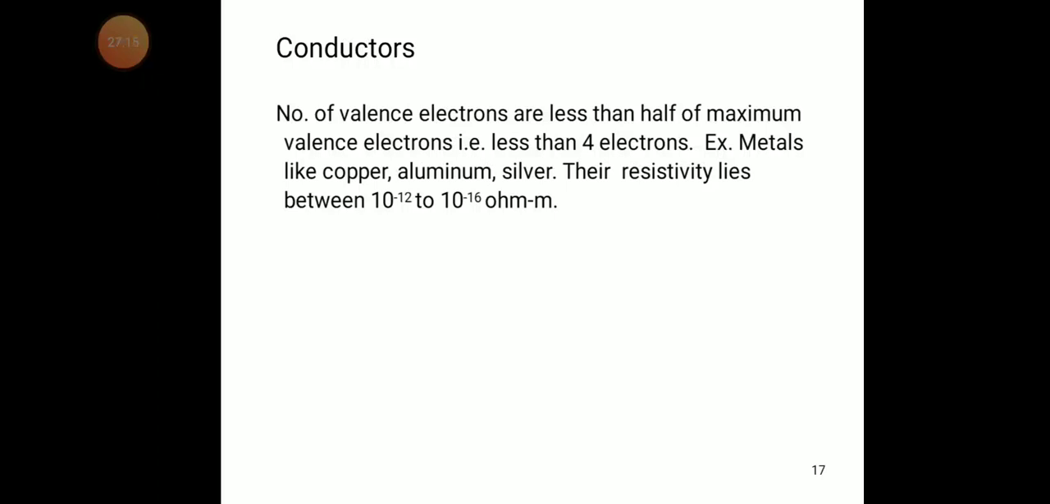Examples are metals like copper, aluminium, silver. Their resistivity lies between 10 power minus 12 to 10 power minus 16 ohm meter. Conductor means the number of valency electrons is less than half of the maximum valency electrons, that is, less than 4 electrons.